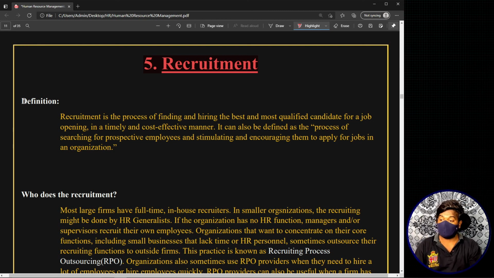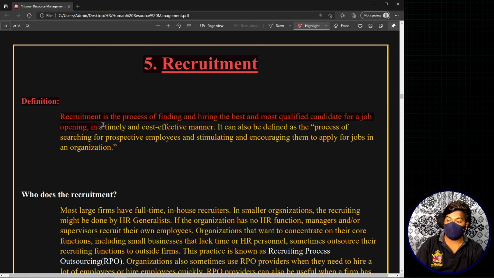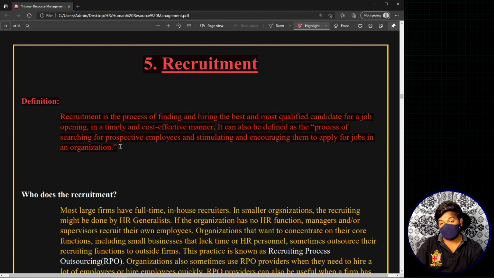Now see the definition. Recruitment cycle is the process of finding and hiring the best and most qualified candidates for a job opening in a timely and cost effective manner. This is what happens in the entire recruitment cycle. Now let's look at recruitment in particular. It can also be defined as the process of searching for prospective employees and stimulating and encouraging them to apply for jobs in an organization. This is the basic definition of recruitment. Whenever someone asks you what you mean by recruitment, you have to give this particular definition instead of giving the entire recruitment cycle.